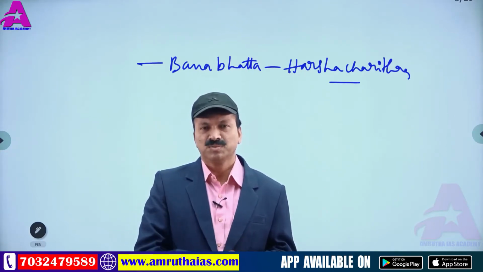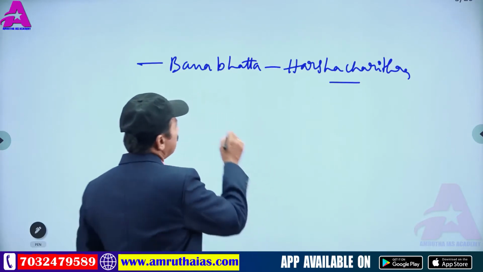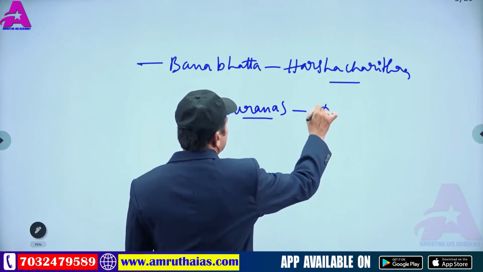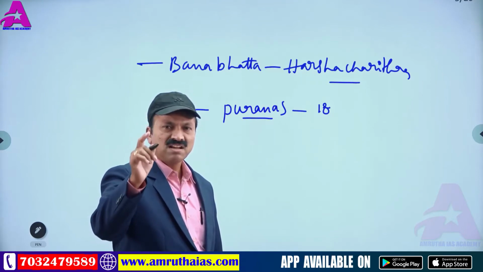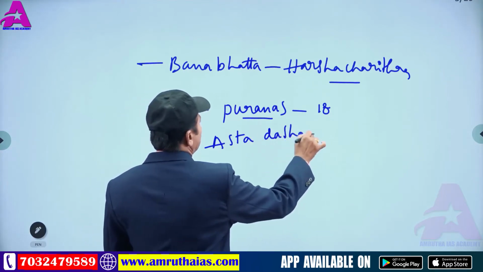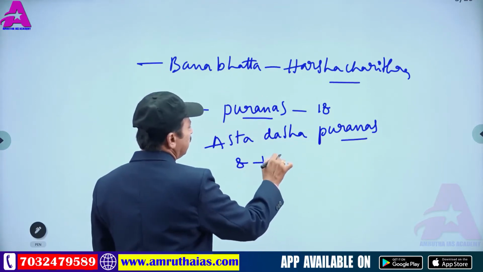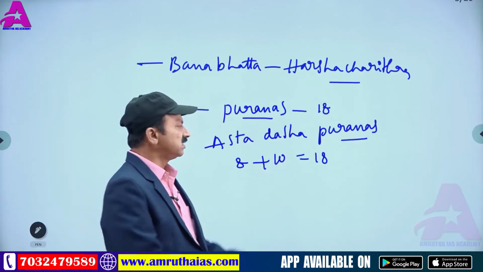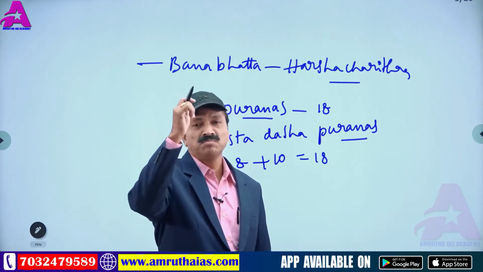Among indigenous sources, the Puranas speak about the Shatavahanas and give a good account. There are 18 Puranas, which you have to remember. We call them Ashtadasha Puranas. Ashta indicates 8, Dasha indicates 10, total 18. The first Purana is Brahma Purana, and the last is Brahmanda Purana.